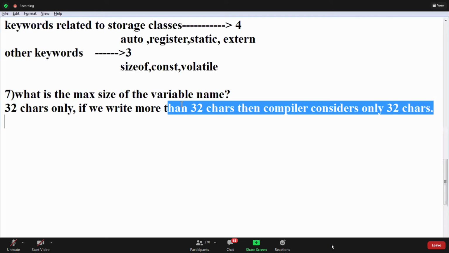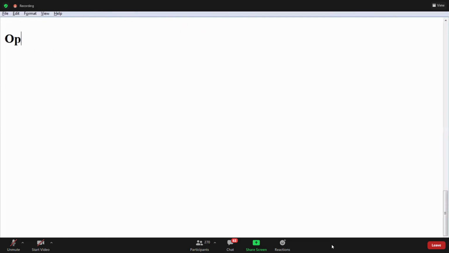Next topic is operators, guys. Let's write what operators there are. First, how many types of operators are there? Next topic, operators.